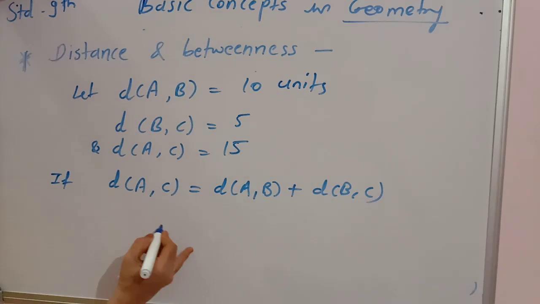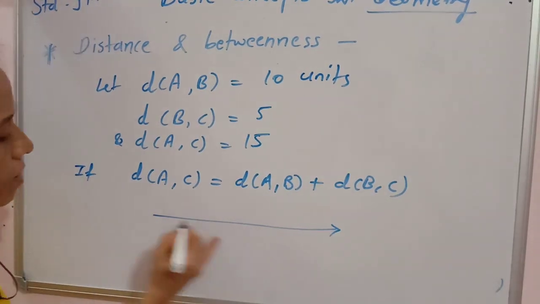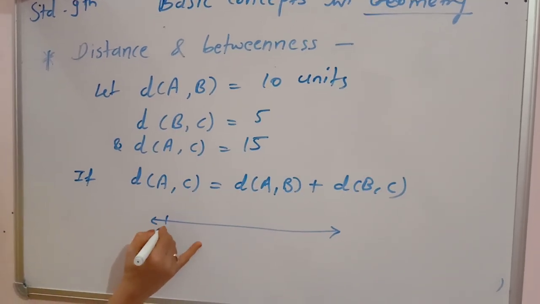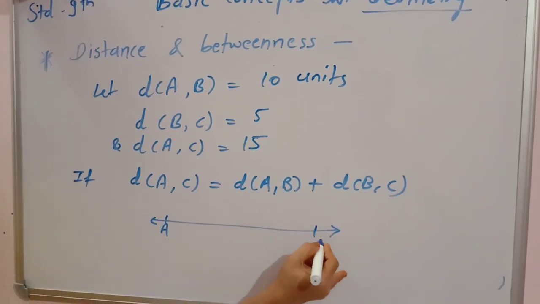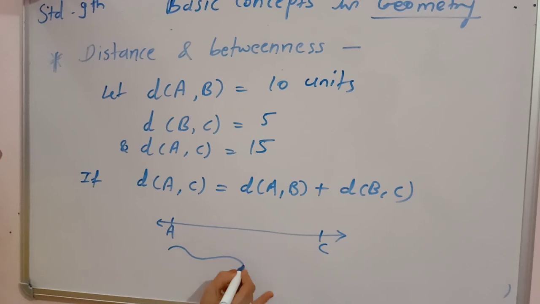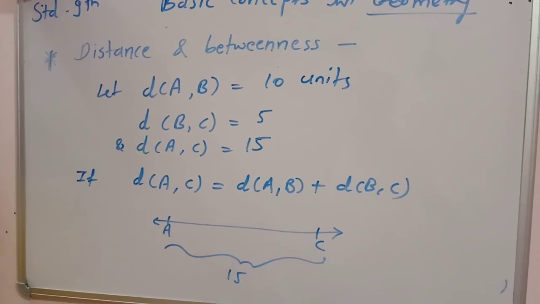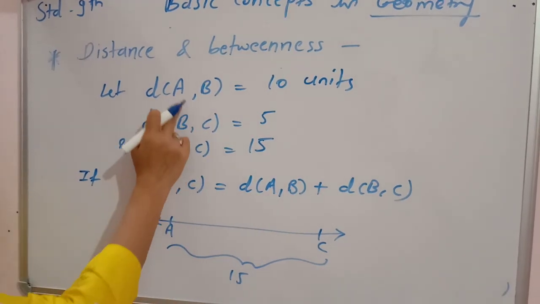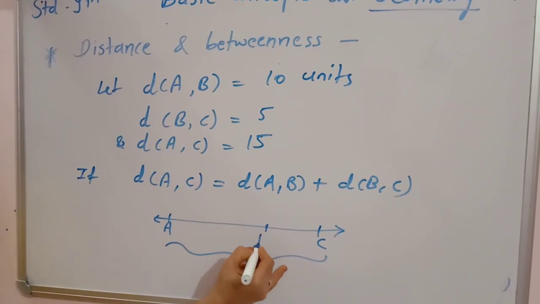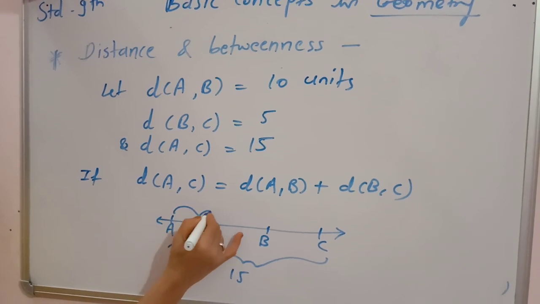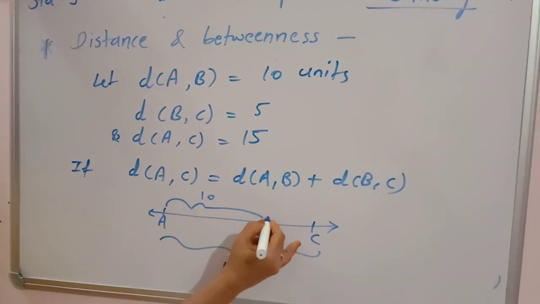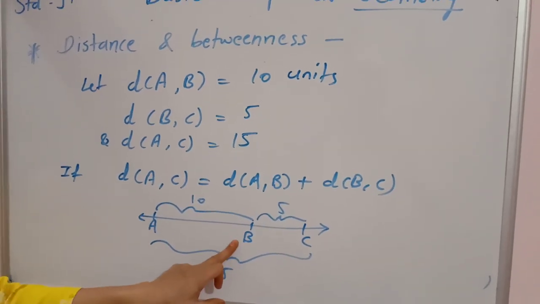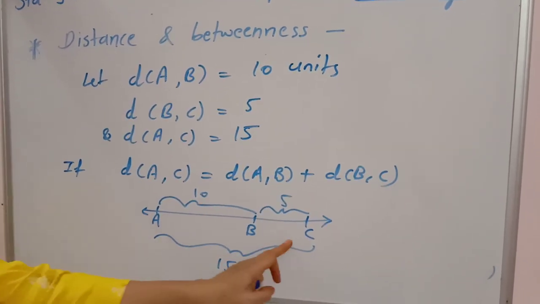By figure we can draw it like this. If it is a line and point A is here, point C is here, the distance between A and C is what? 15. And the point B is somewhere here, the distance between AB is 10. It is B. The distance between AB is what? 10, and this distance is what? 5. So in this case you say that point B is between A and C.